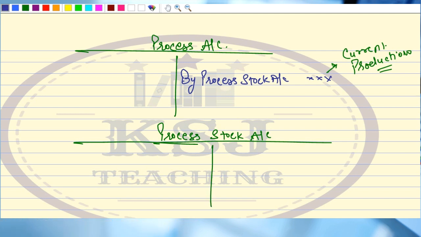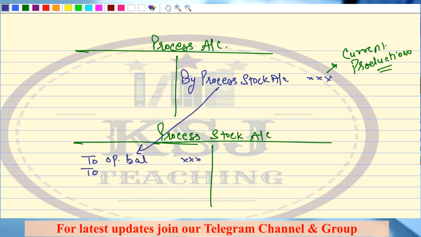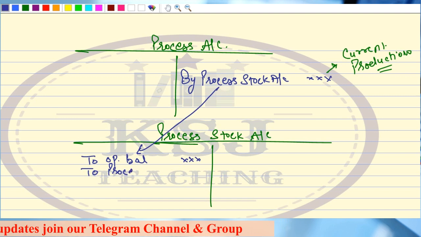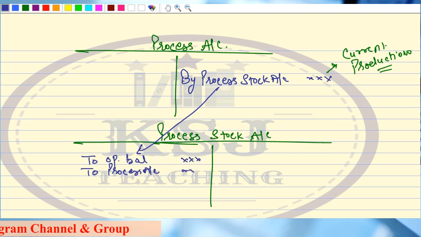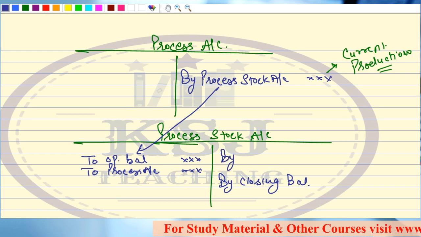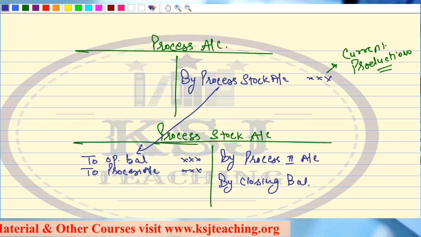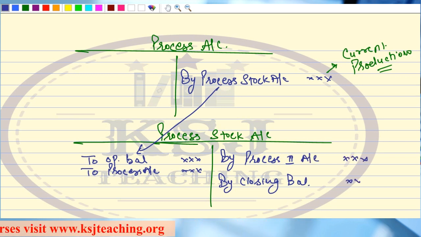In the process stock account, first you will take the opening balance, then you will take what is transferred from here to process account, and here you will have by closing balance and by process 2 account or next process account. Clear? Any doubts?